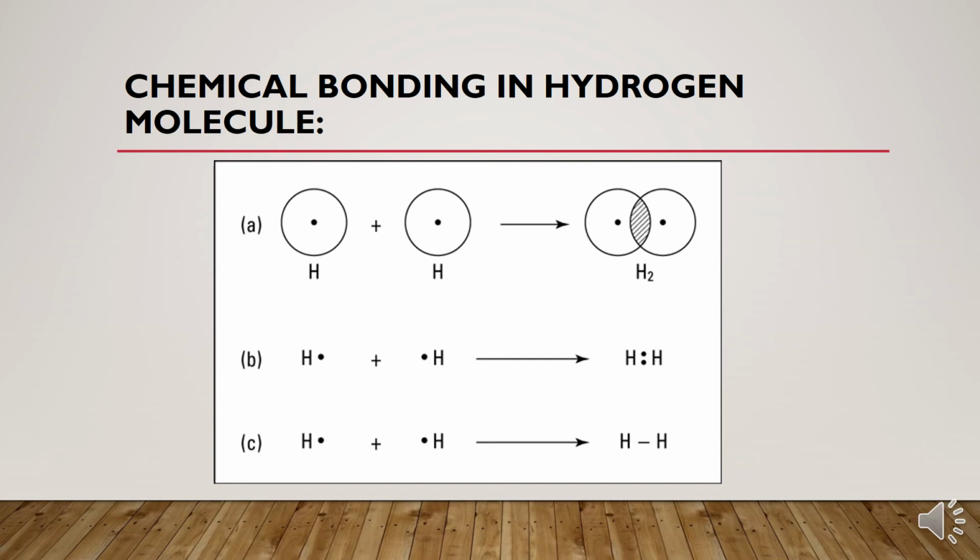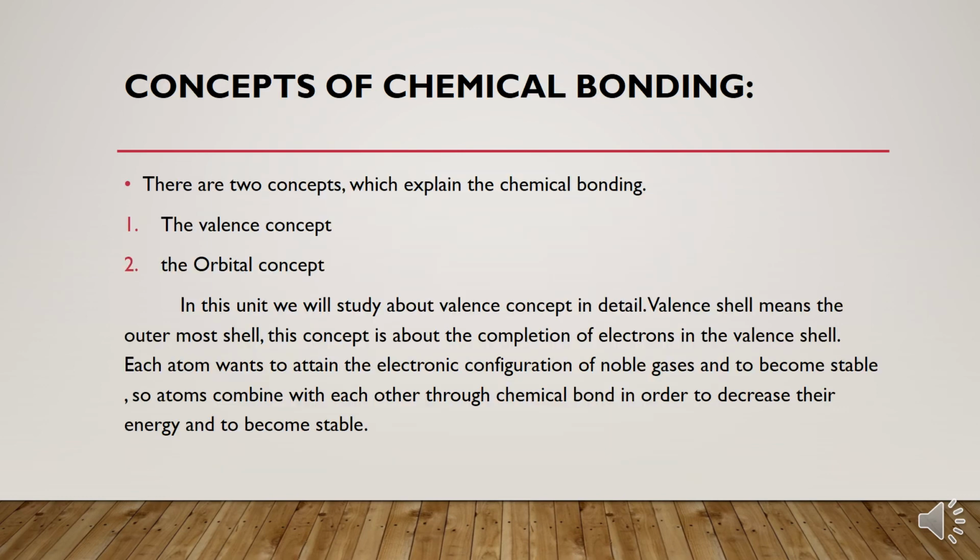Hydrogen with an electron dot, another hydrogen with an electron dot, together they form the hydrogen molecule, and the bond is shown through two dots. So two dots together form one single bond. One pair, one bond. Again, hydrogen with a single dot, another hydrogen with a single dot, means one electron with each hydrogen atom, and the bond is shown through a single line. Clear?